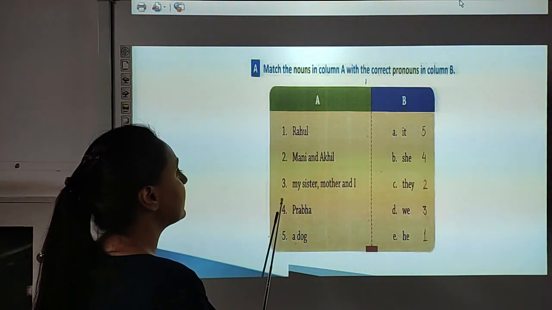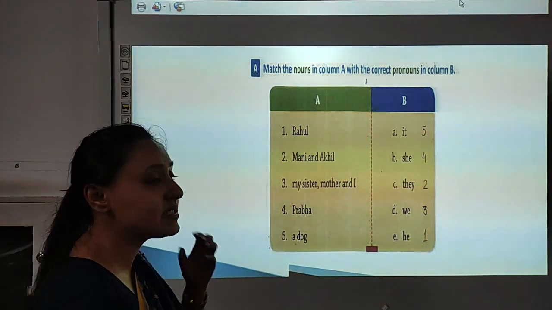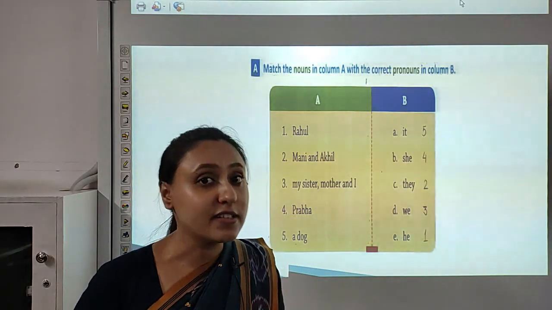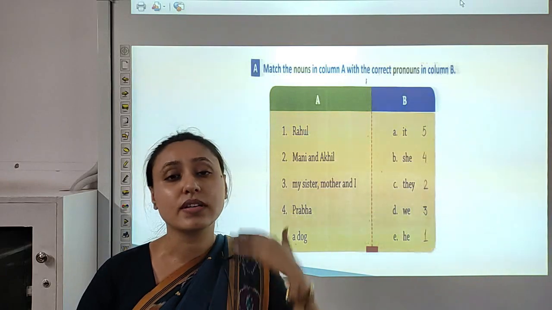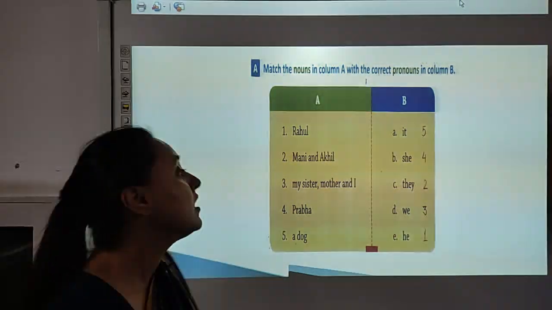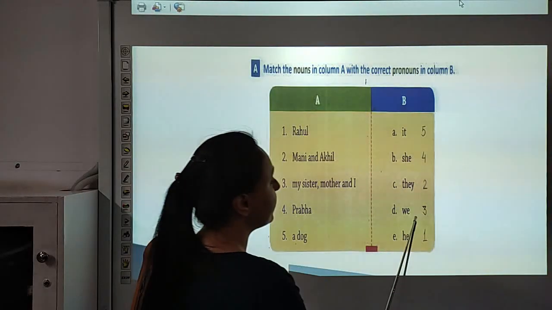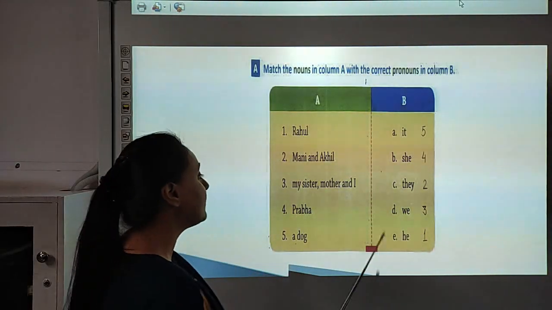Now look at number 3, my sister, mother and I. So children, in this noun, the speaker is there because I is written, right? So whenever the speaker is there in a sentence and we are talking about more than one person, we use the pronoun we. So write down number 3 in front of we.